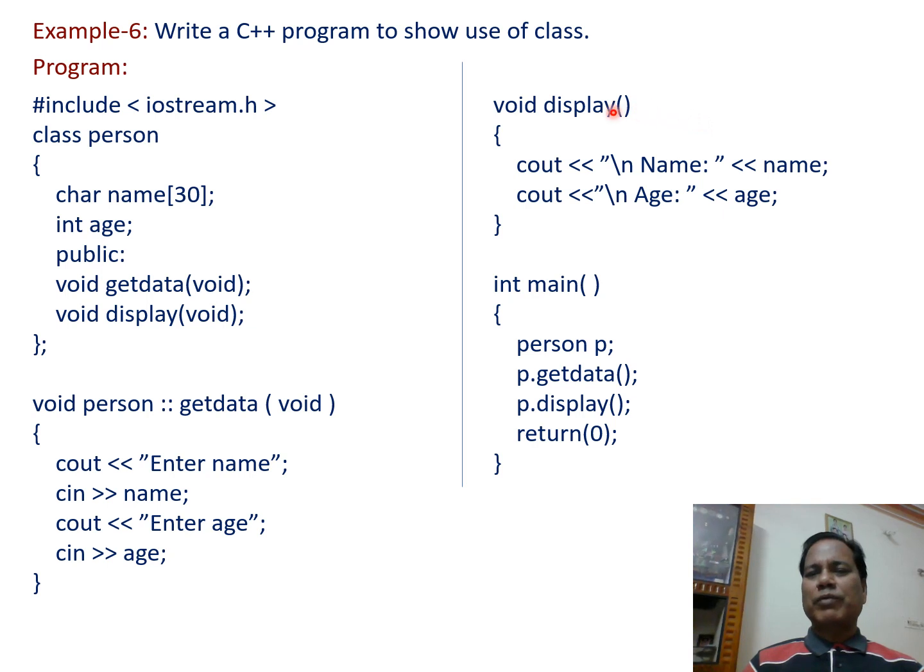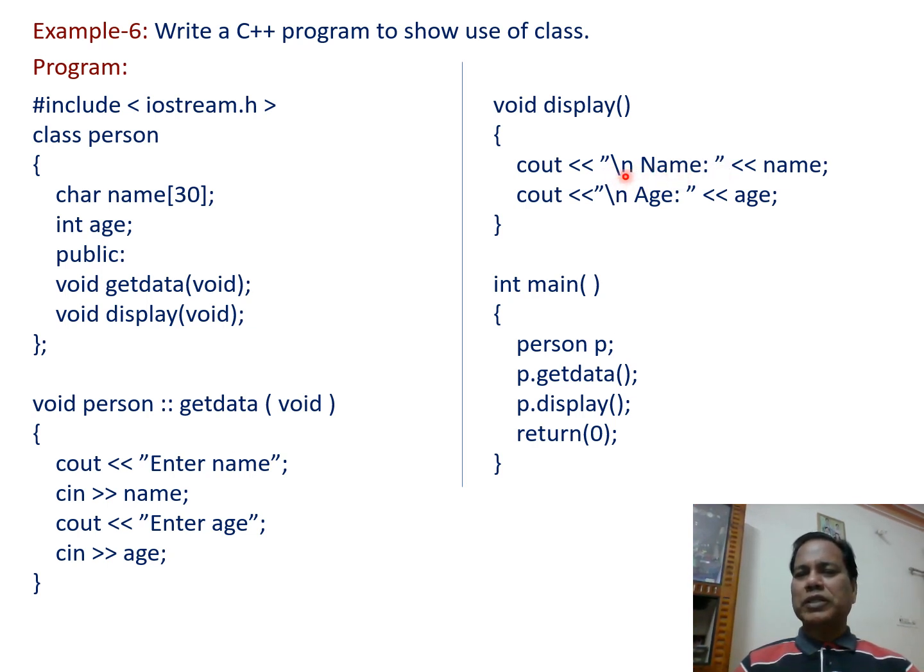Then the next member function, display, is declared here within open and close braces: cout insertion operator "\nName:". So this character string is printed, and see here \n is included just to take the cursor to the beginning of the next line, where "Name:" is displayed, and following the colon, the data stored in the name variable is displayed.